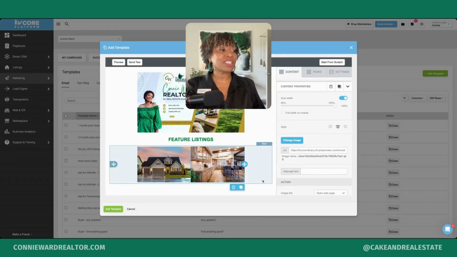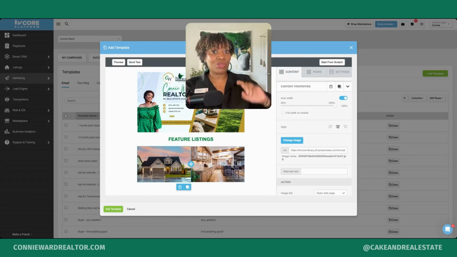So I have my two listings and I may want to add a hyperlink that's going to take the user to the property listing, or I can enter my text, comments, or anything I want to say about this particular property. Maybe I want to provide the address or some additional information.